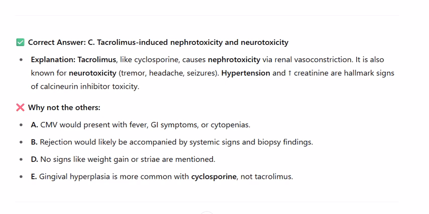Why not the others? A. CMV would present with fever, GI symptoms, or cytopenias. B. Rejection would likely be accompanied by systemic signs and biopsy findings. D. No signs like weight gain or striae are mentioned. E. Gingival hyperplasia is more common with cyclosporin, not tacrolimus.